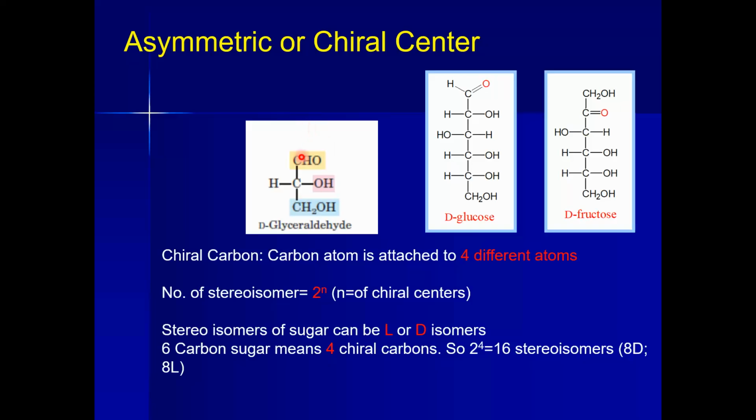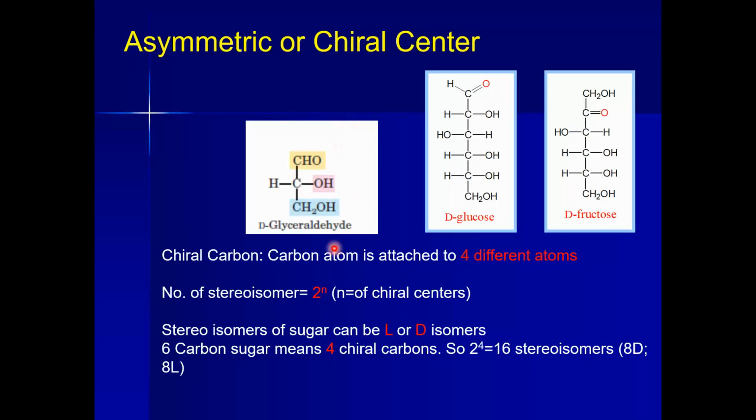an aldose sugar, an aldotriose having 3 carbon atoms. We can see here carbon atom number 2, the central carbon atom, joined with 4 different groups. So a chiral center is a carbon atom in a molecule that is surrounded by 4 different groups.